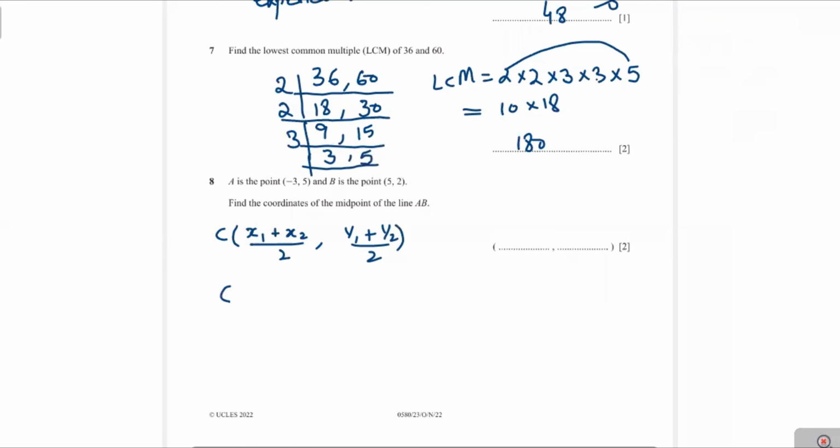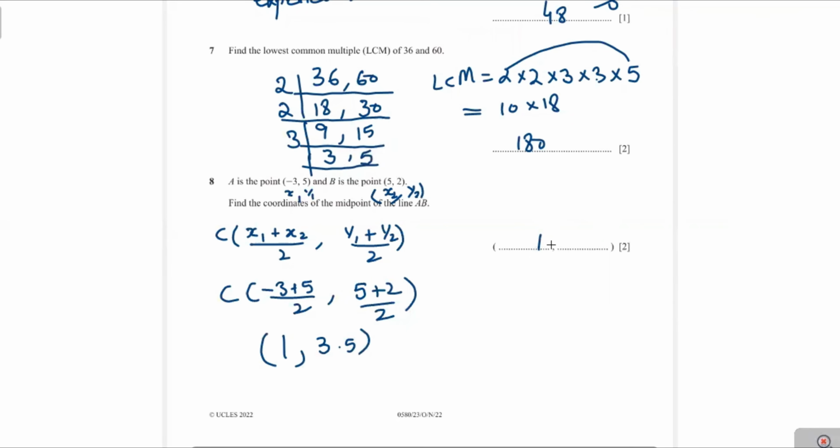The first point is x1 and y1, and this point is considered as x2 and the second coordinate is considered as y2. Therefore, minus 3 plus 5 over 2, and next 5 plus 2 over 2. That's equal to 2 over 2 is 1, and 7 over 2 is 3.5. Therefore, (1, 3.5) is the answer.